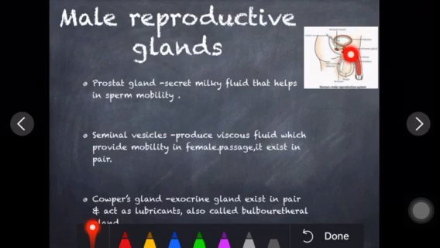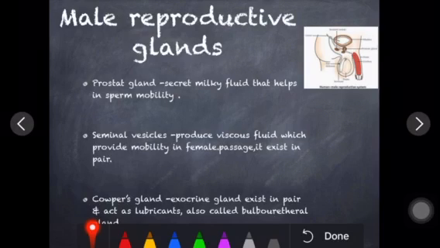Till then we have only sperm, but when we talk about the passage of the prostate gland and a few other glands, they secrete milky fluid, which provides motility to the sperm. If the sperm is motile, only then will it be able to reach the female passage.